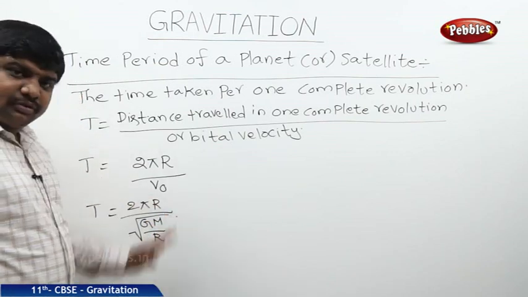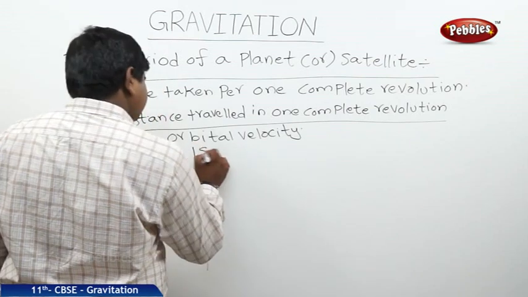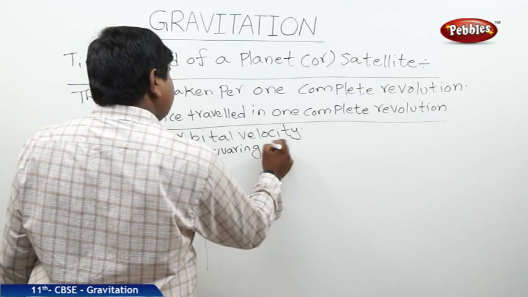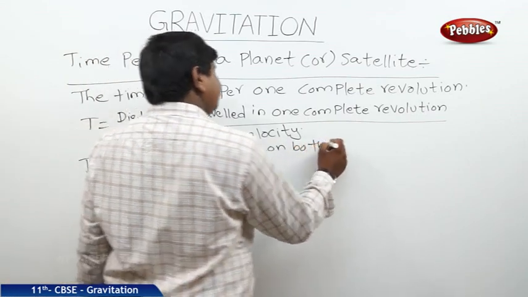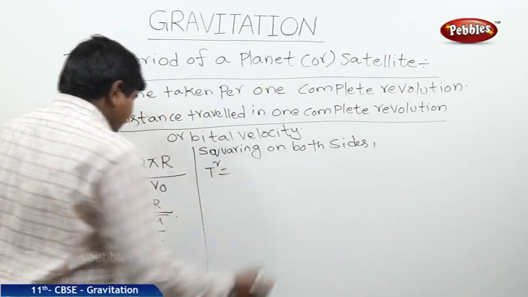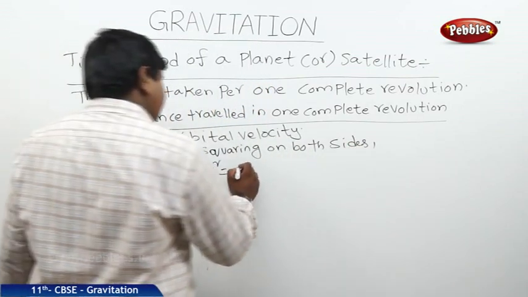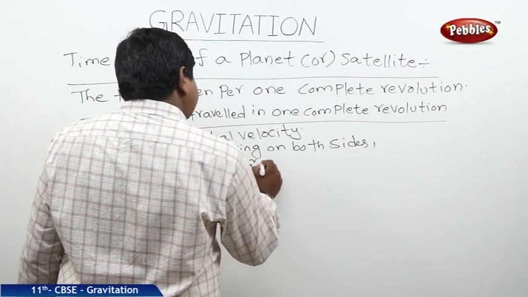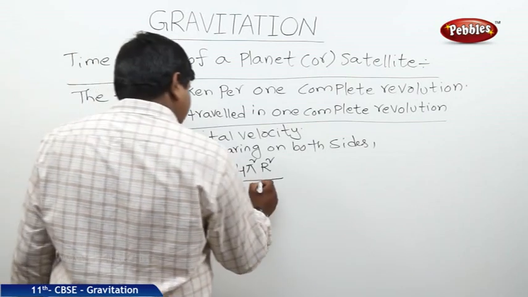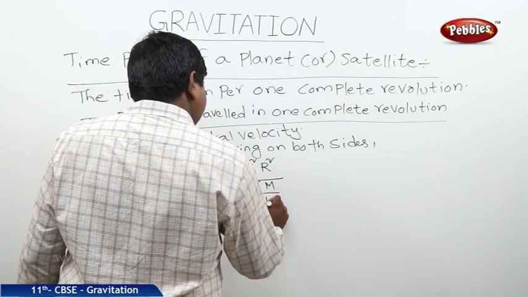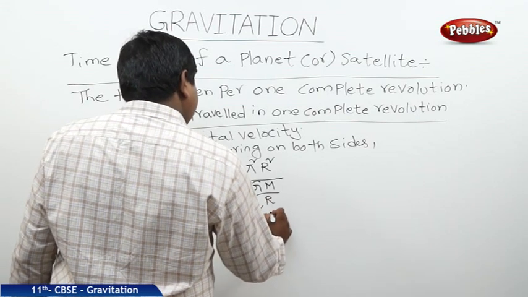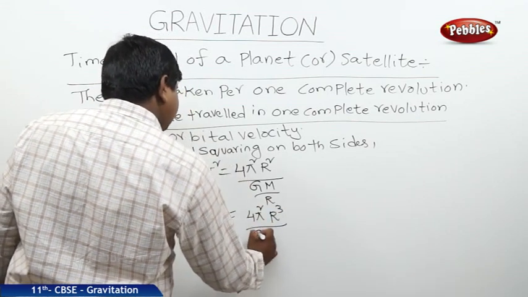Now squaring on both sides, T square is equal to (2 pi r) square, nothing but 4 pi square r square by GM by r. So this will be 4 pi square r cube by GM.